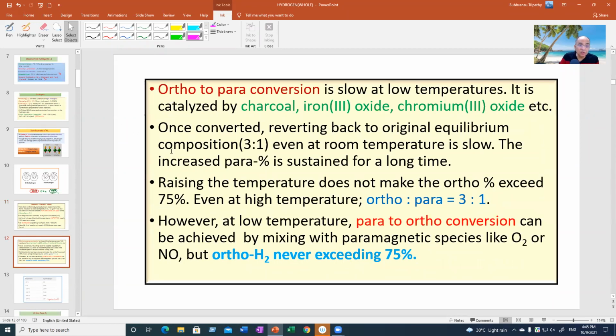But the conversion of ortho to para, even if you lower down the temperature, is a slow process. Kinetically, it is a slow process. To hasten up, to increase the rate of conversion, we add some catalysts. Even if you cool down, the process of conversion from ortho to para is slow. So charcoal, ferric oxide or chromic oxide, these are added as catalysts to speed up the conversion process.